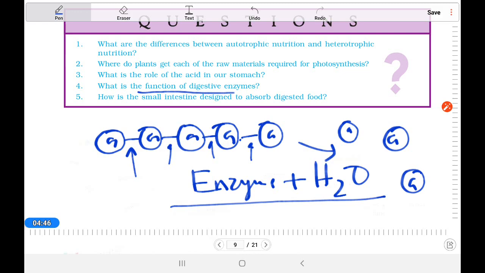So that is the function of the digestive enzyme, to break the bonds so that it turns into a simple form. In the case of protein also, it is the same thing: the peptide bond is broken by the enzyme so that the amino acids separate. So that is the function of the digestive enzyme.